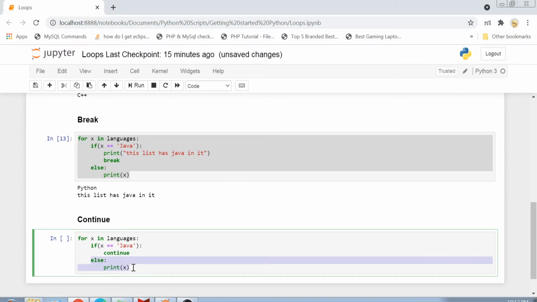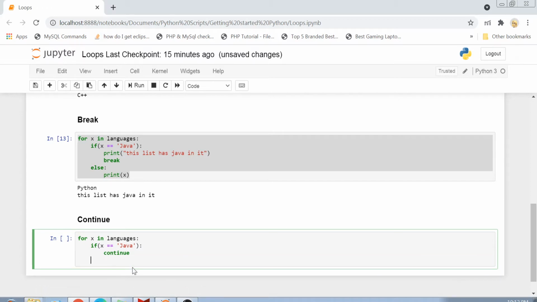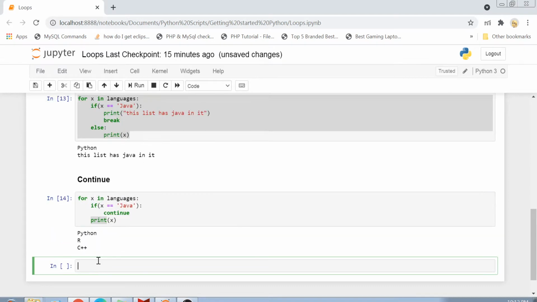Okay. But if X is not equals to Java, then I basically want to print the language name. So what this loop does is that it will check if the variable is Java or not. If the variable is Java, then it will simply continue the loop. That means it will go back above, and it will start looking into the next element of the collection. But if X is not equals to Java, it will come to this statement and execute this one. So let's see. So you see what happened here. Java is simply skipped.